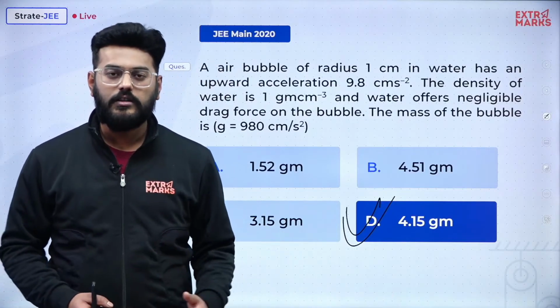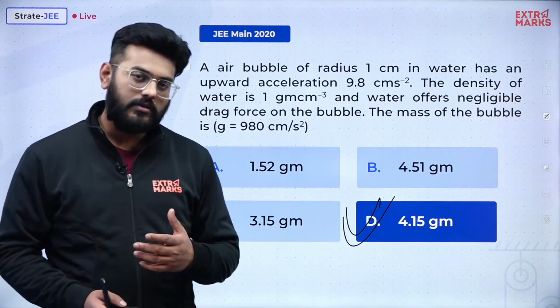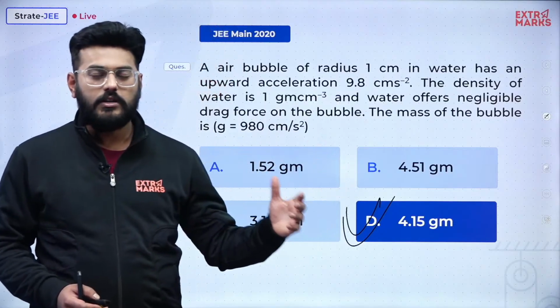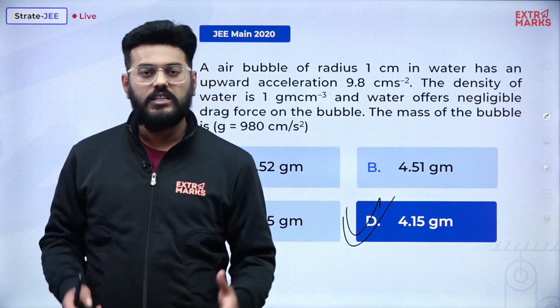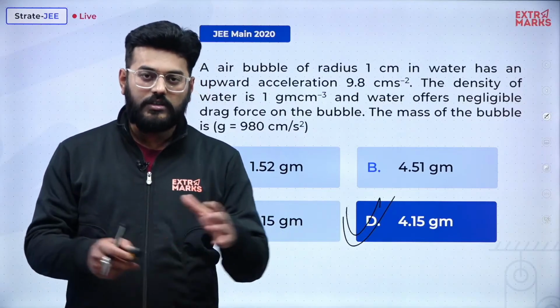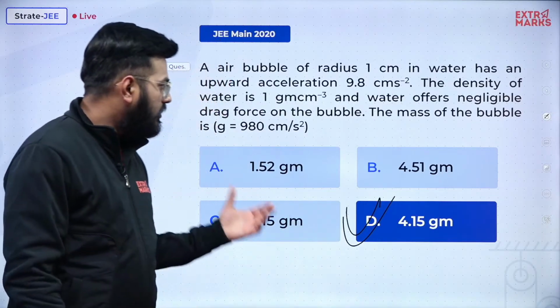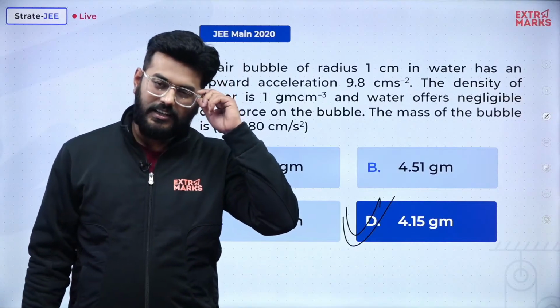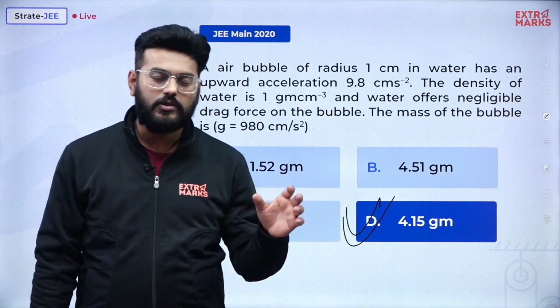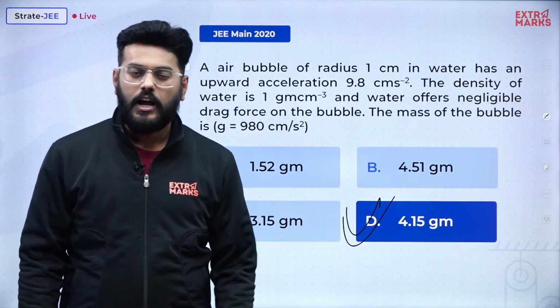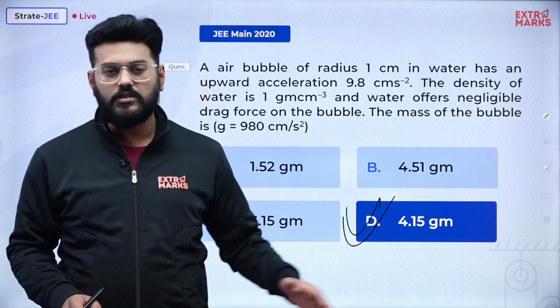You can also use a calculator, but that's of no use, right? Because we need to go for that examination. We need to solve the questions in a span of just 3 hours, and that too all 3 subjects. So do learn these things, try and understand these concepts of approximation and how they can ease out your calculations, and you can very well find such kinds of questions in our app as well.